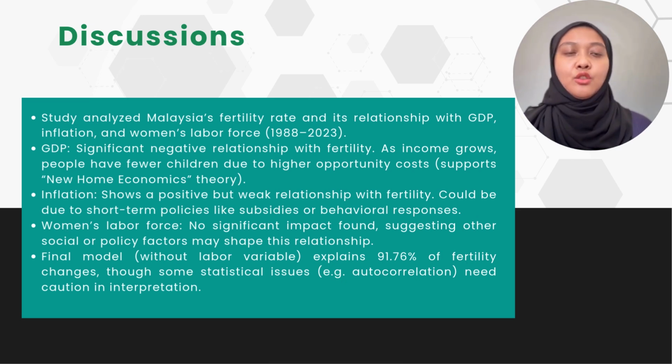Interestingly, inflation showed a slight positive relationship with fertility, possibly due to short-term relief policies or behavioral shift. Meanwhile, female labor force participation had no significant effect, suggesting that other cultural or policy factors are involved.